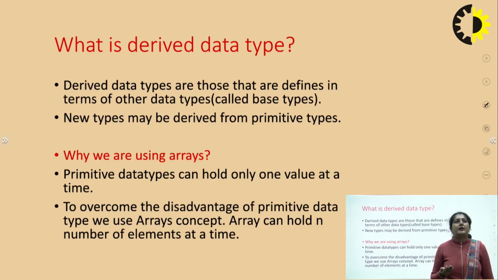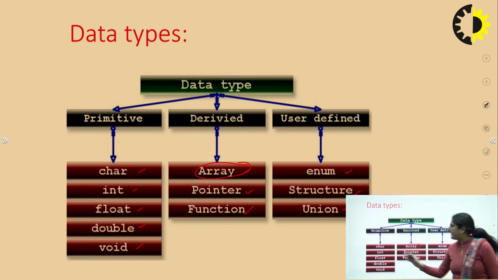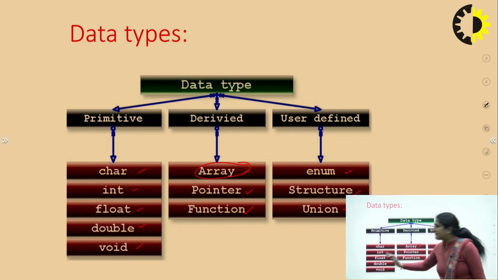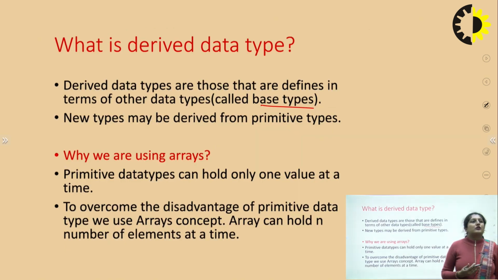Firstly, what is the meaning of derived data type? Derived data types are those that are defined in terms of other data types, also known as base data types. So new types may be derived from the primitive types. Primitive types are these; from these they are derived. Now let us see what comes under the derived data type.